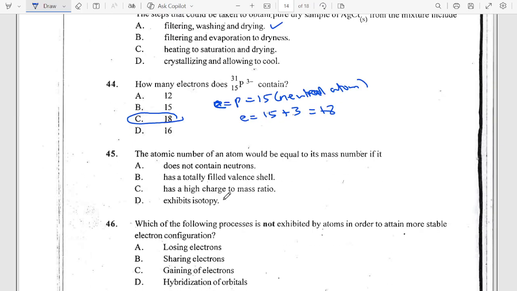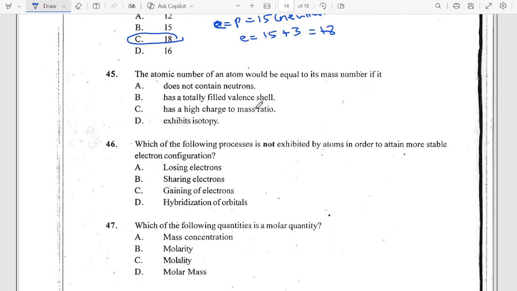Very important. Now the next question says, the atomic number of an element would be equal to its mass number if it does not contain any neutrons. Because don't forget that mass number minus atomic number is going to give us the number of neutrons. So if they are equal, it means there are no neutrons.